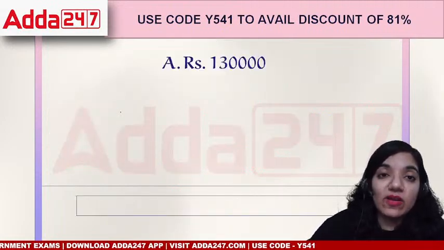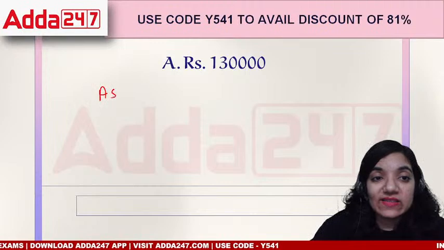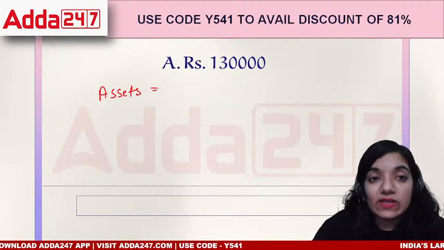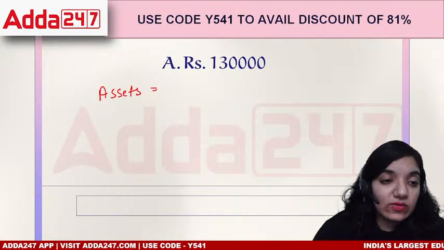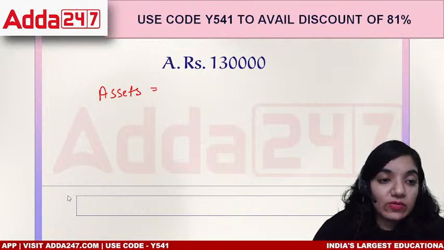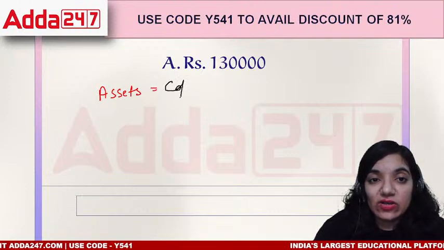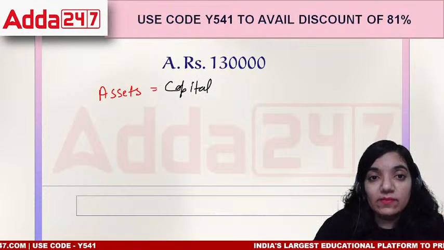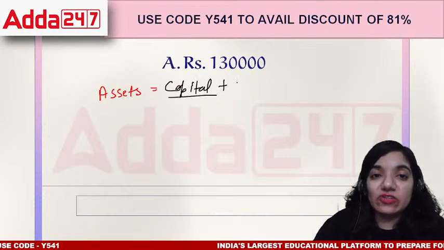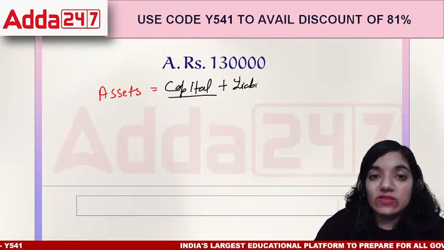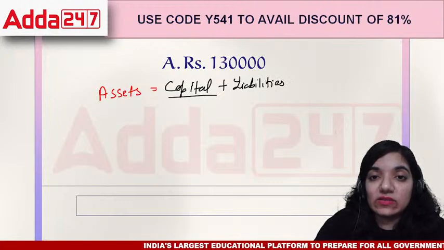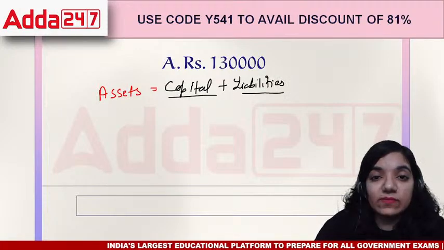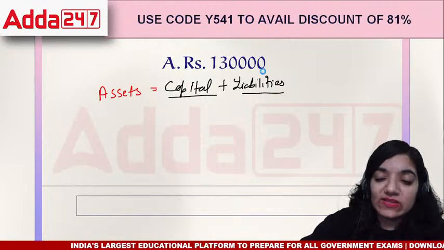So this is the formula that we are going to use. That is, assets is equal to the amount I invested in the business, that is called capital. And if my amount wasn't sufficient, I took a loan from you, that is liabilities, right? So that's the answer.